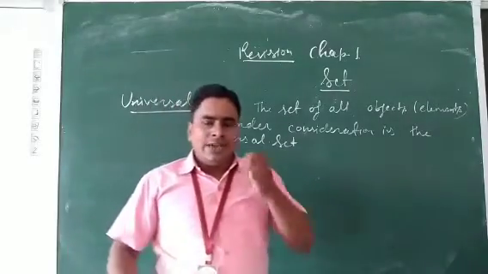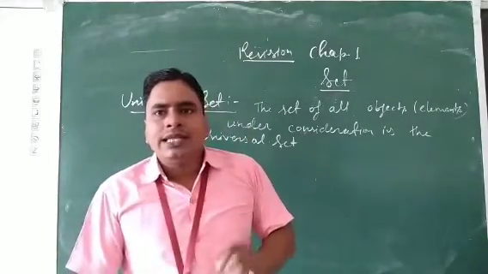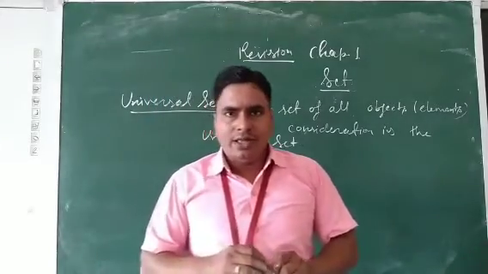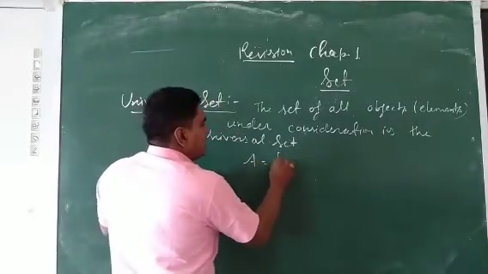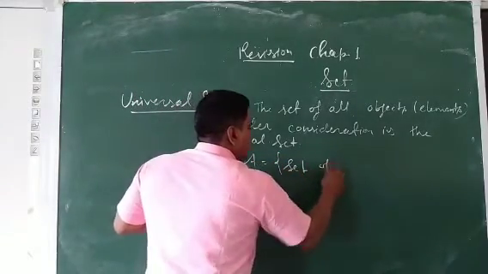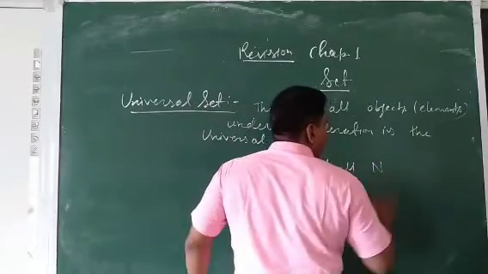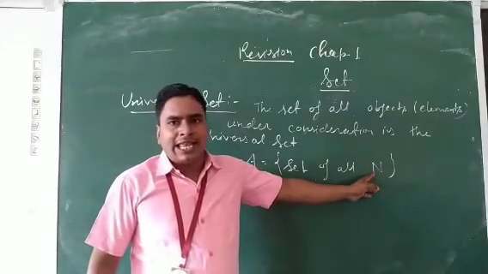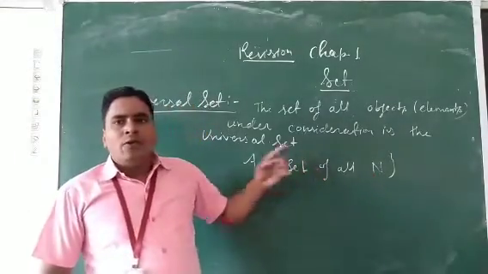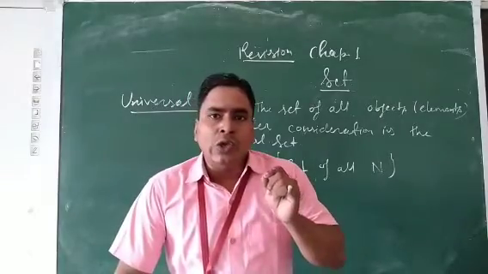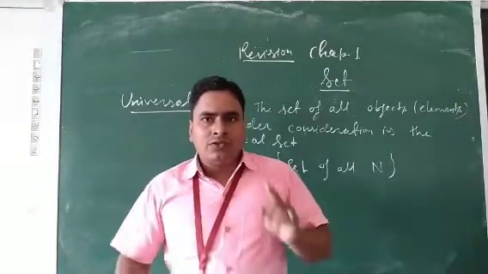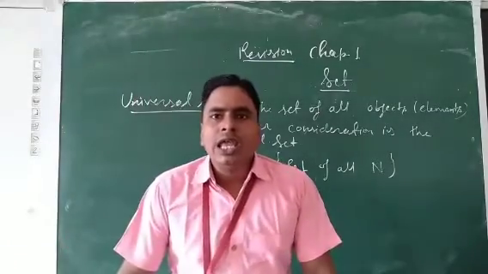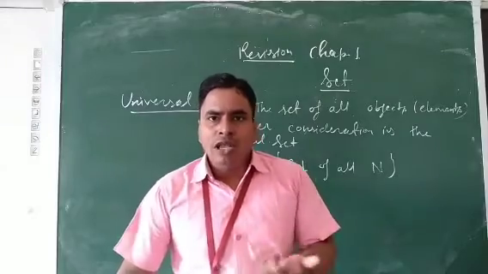For example, if we say set of natural numbers, अगर हम ये कहते हैं कोई सेट है a set of all natural numbers, you know that we represent the set of natural numbers by capital letter N. So what is the universal set for that set? We know that all the natural numbers are also whole numbers.